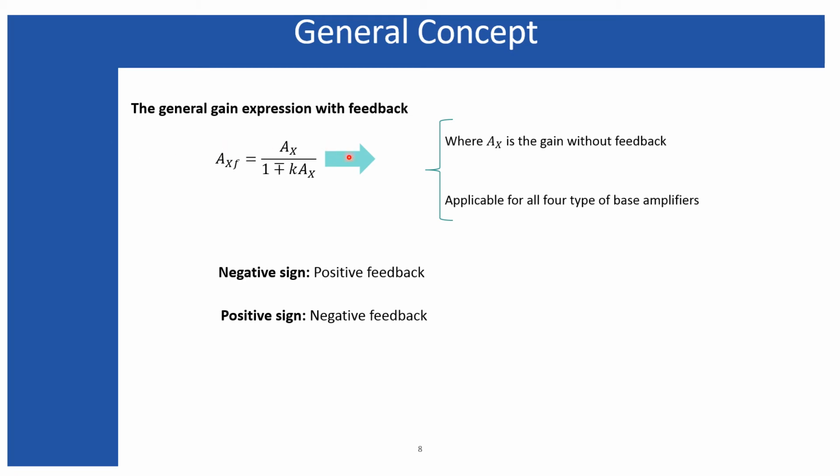Through this expression I have obtained the closed loop gain in terms of the open loop gain and the feedback factor. As I told, from now on we are going to observe only these expressions, so you have to be very careful regarding this sign, because the minus sign stands for positive feedback and the plus sign stands for negative feedback.